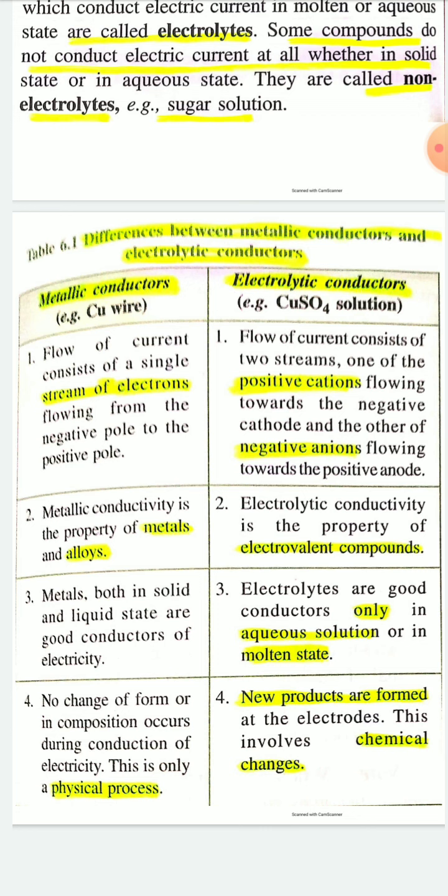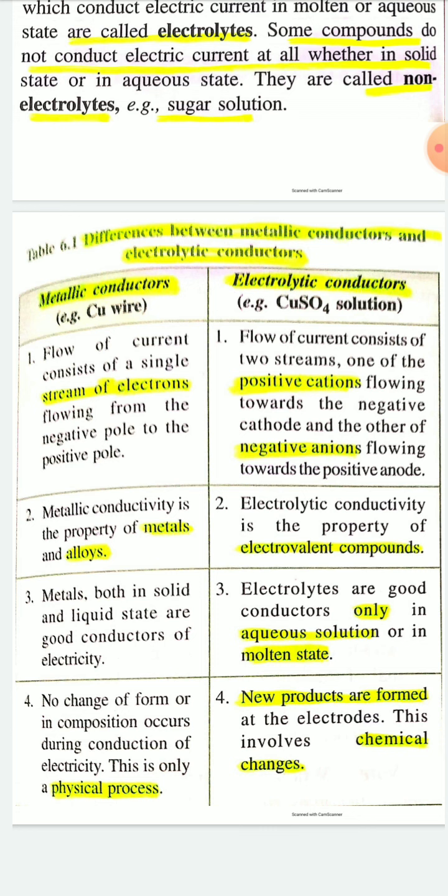Second point, metallic conductivity is the property of metals and alloys. But electrolytic conductivity is the property of electrovalent compounds or ionic compounds.